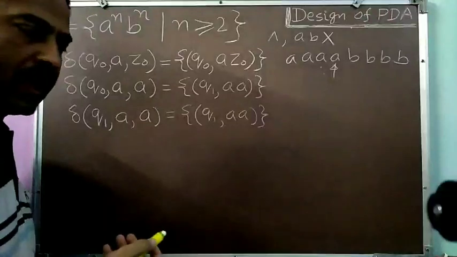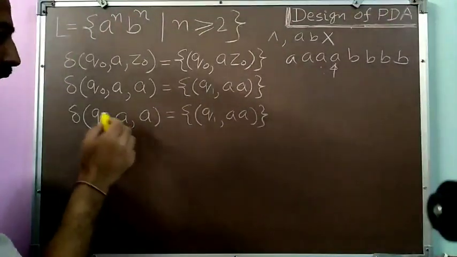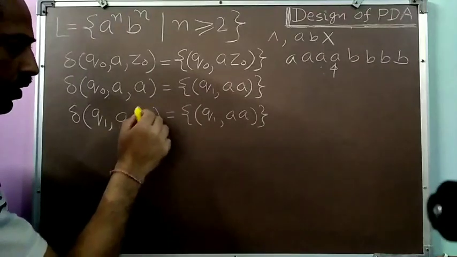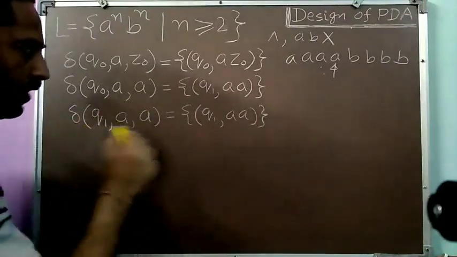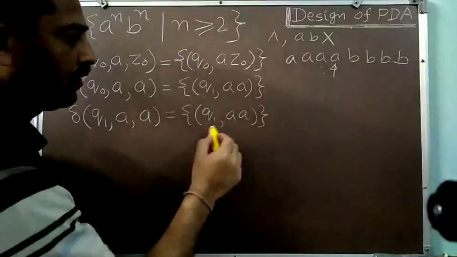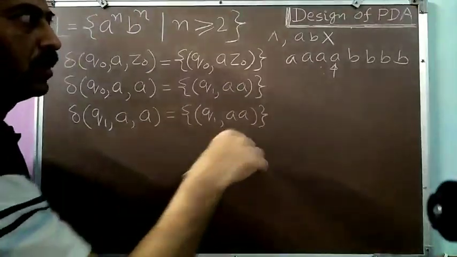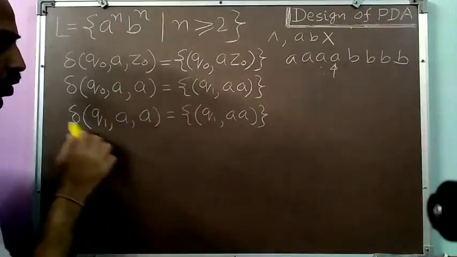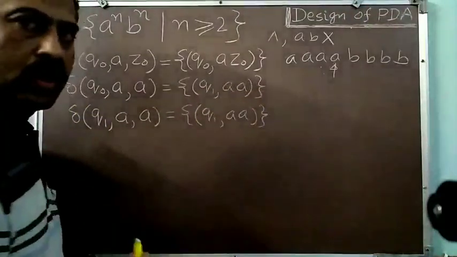So again the situation is Q1, from input I am getting A, on the top of the stack I am having A, so again I will push this fourth A as well. Similarly, if a fifth A is also present, again the situation will be the same: Q1, A, A, and I will push that A.